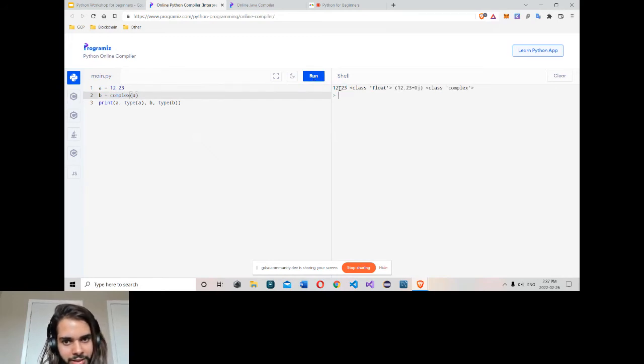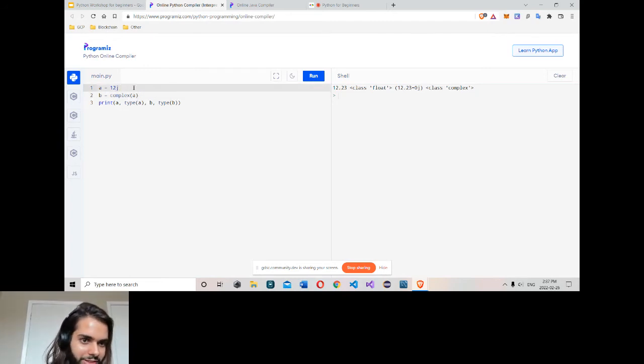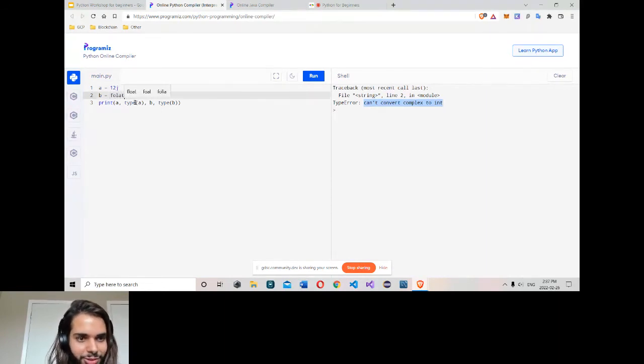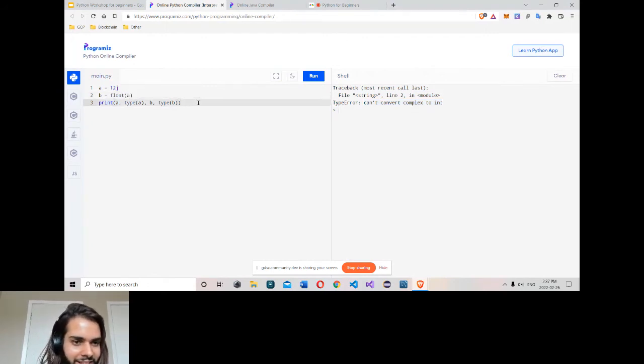Right here, float, then the complex. It has j here. So a, b. Now let's work with complex j. One thing about complex is, let's type it down: you can never convert a complex to an integer or float. Complex uses an imaginary number, like the square root of negative one. It can't be expressed in the real form, so there's no theorem to make sense of it. So you can't convert imaginary to integer or even float.